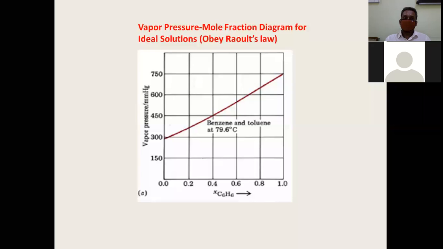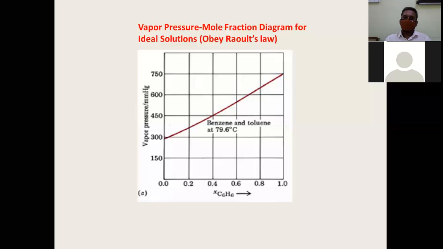Since the vapor pressure curve is almost linearly varying in a straight line, looking at this, we can tell that the solution is an ideal solution. So how to identify an ideal solution from its vapor pressure curve? It should be linearly varying, either linearly decreasing or linearly increasing.